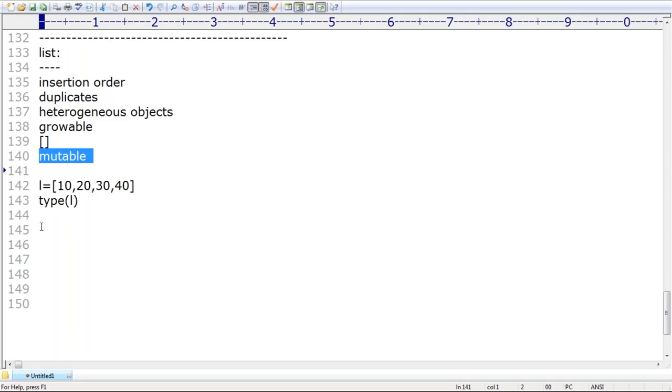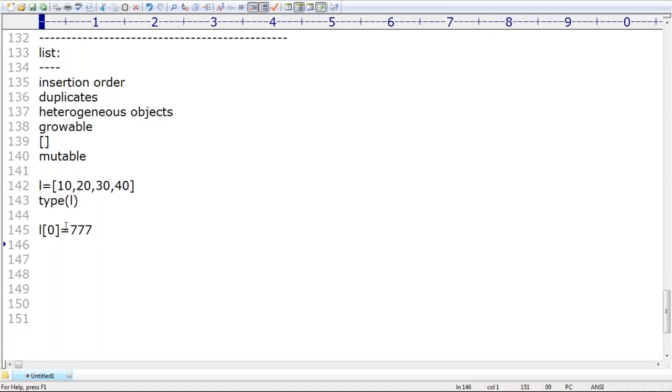Next, how can you change it? Suppose L of 0, what is the value? 10. I don't want 10, I want to take 777. No problem, that is perfectly acceptable. These are mutable, sir.